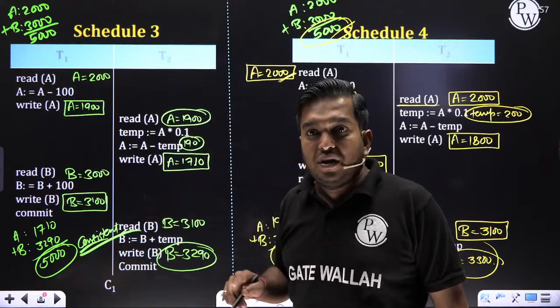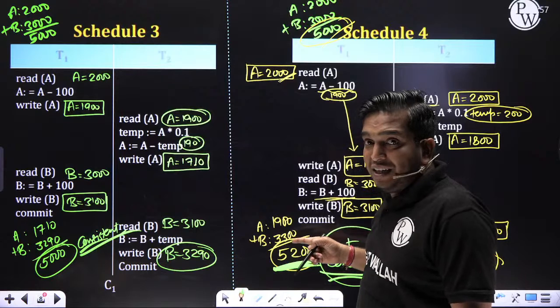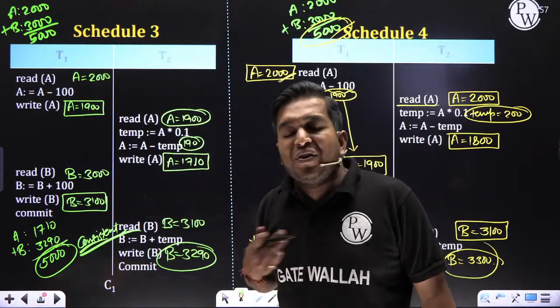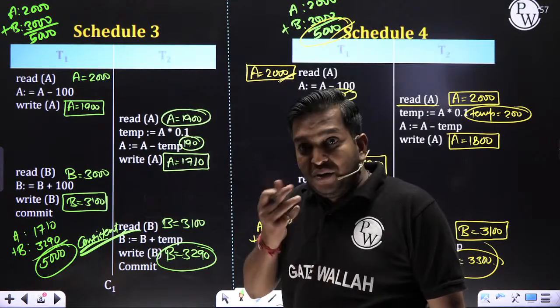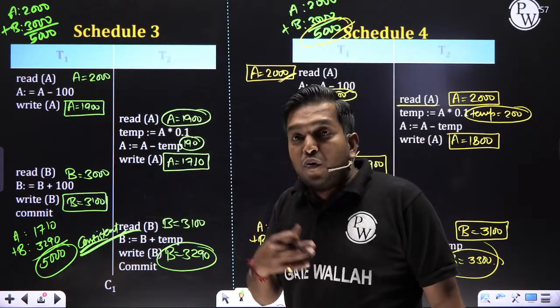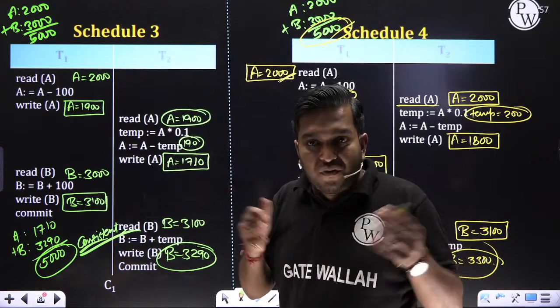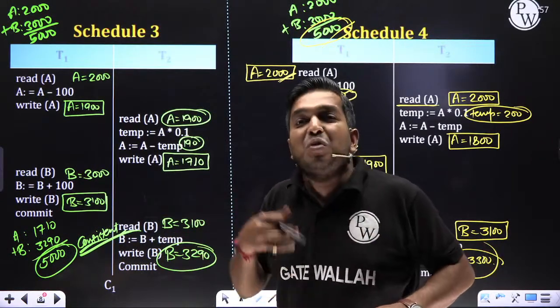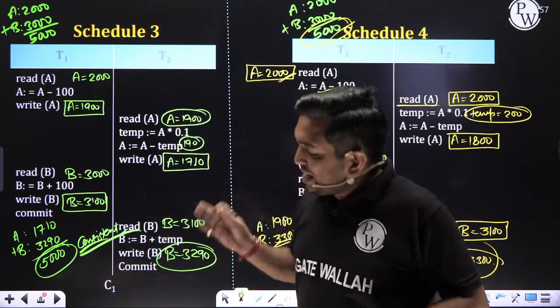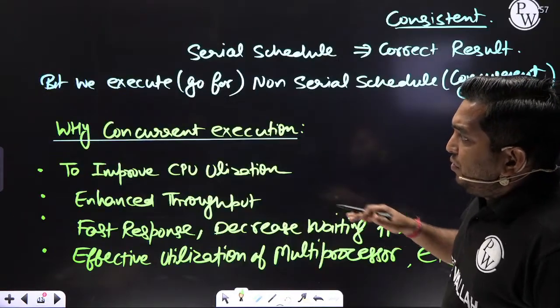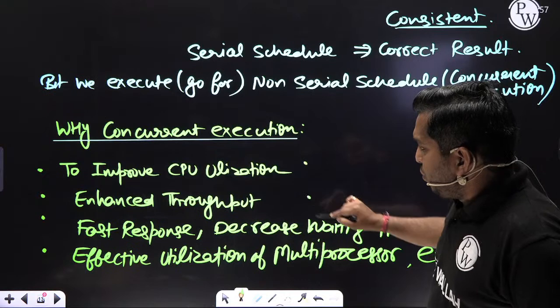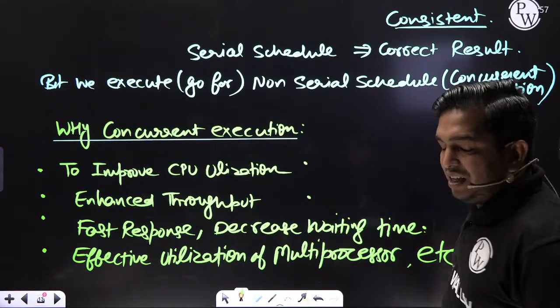That is the conclusion. So we know this is not giving the correct result, but we go for this. We know fast food is bad for health, but we do. Then what do we do? To burn that calorie, we do exercise, more exercise. The same thing we are doing here. We want more CPU utilization, throughput and fast response.